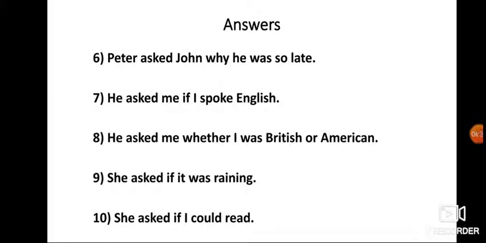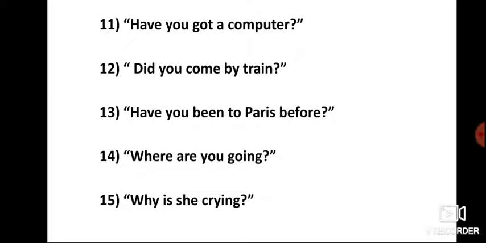See, what is the answer? She asked if I could read. I hope you have understood. If you have any doubt, you can ask me later. The next questions are, have you got a computer?